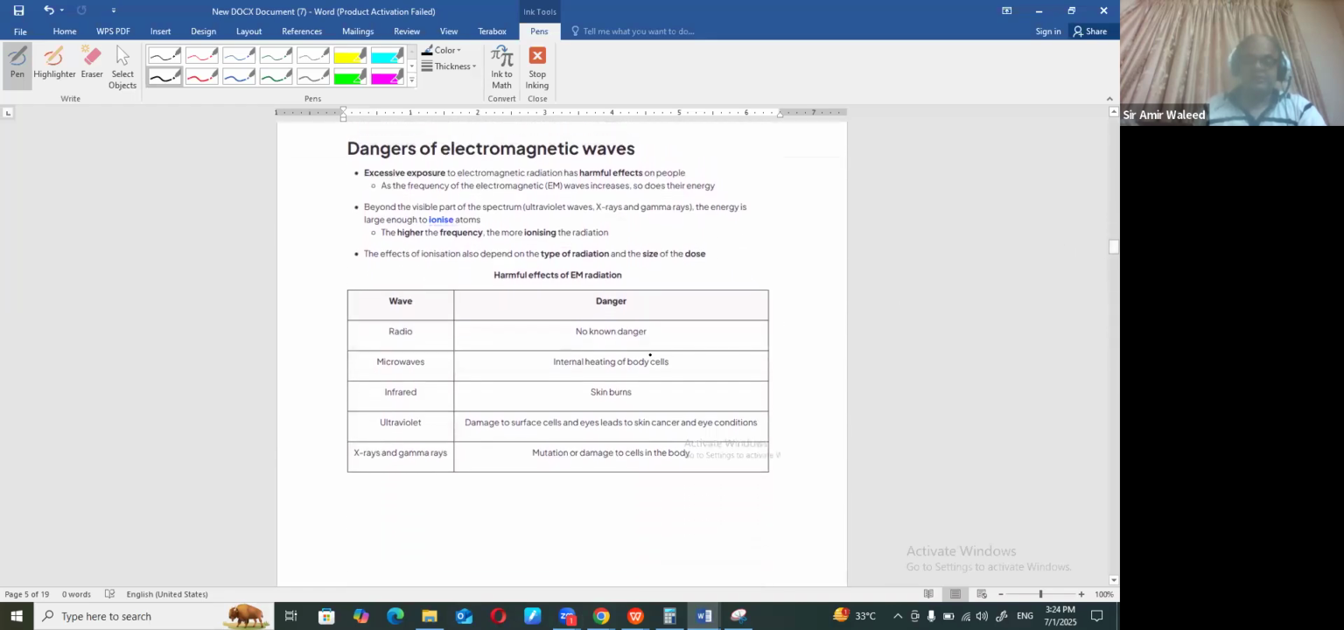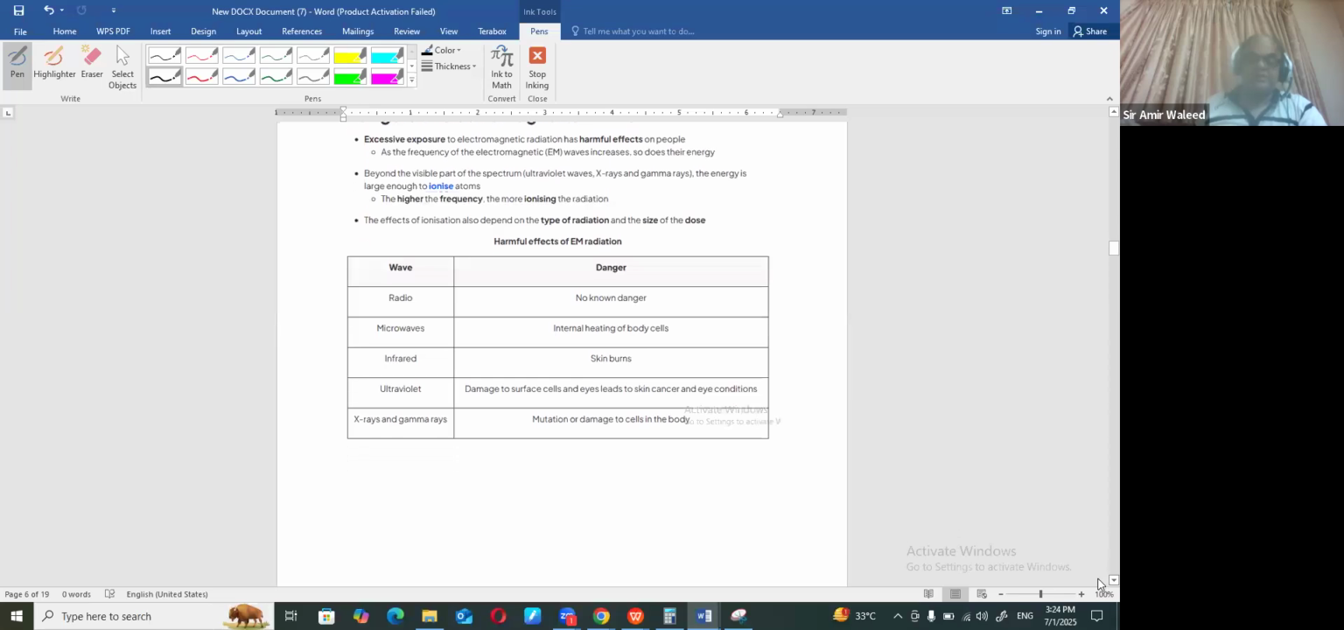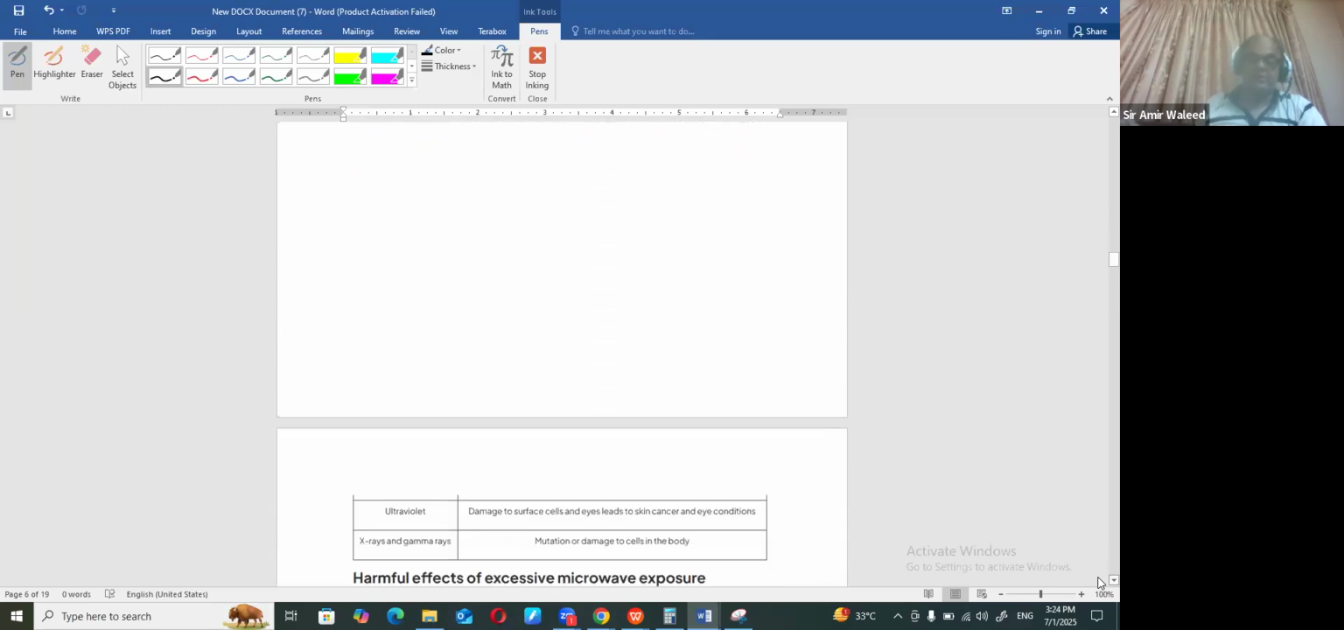Now, there are some dangers as well, definitely. Remember that radio waves have very low frequency, and we haven't found any particular damage occurring from radio radiation. But for microwave, yes, internal heating of the body cells can occur in humans. Infrared, yes, skin can burn. Ultraviolet is quite penetrating, so it can damage the surface of cells, the eye, and skin cancer can occur. And the last one is mutation or damage. Mutation means cells can be damaged, or infected cells can cause cancer and all that, through X-ray and gamma radiation.